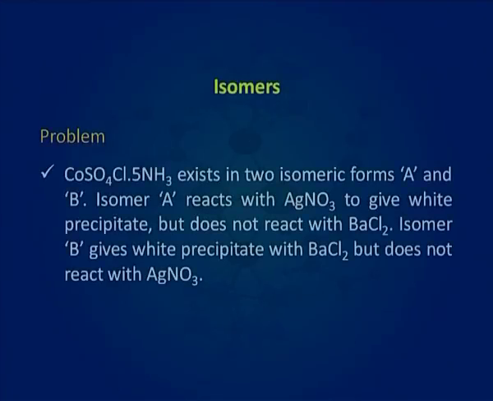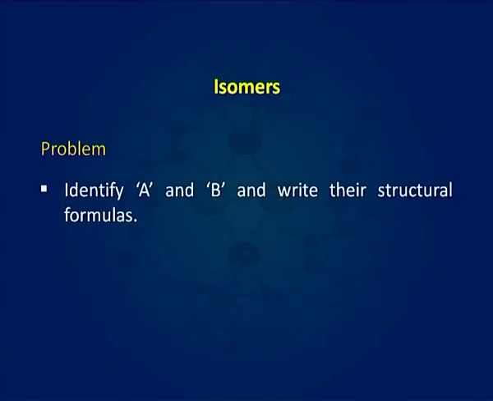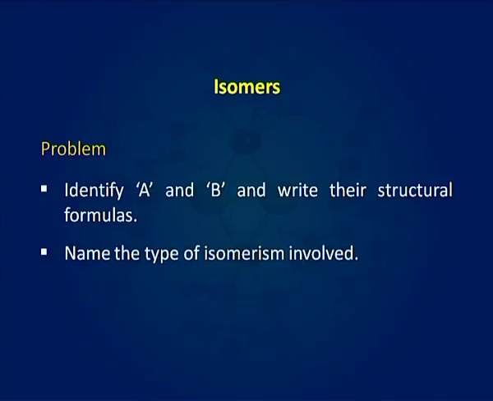Now, we will discuss a problem related to isomerism. [Co(NH3)5SO4]Cl exists in 2 isomeric forms A and B. Isomer A reacts with AgNO3 to give white precipitate but does not react with BaCl2. Isomer B gives white precipitate with BaCl2 but does not react with silver nitrate. Now answer the following questions. Identify A and B and write their structural formulas. Name the type of isomerism involved and give the IUPAC name of A and B.